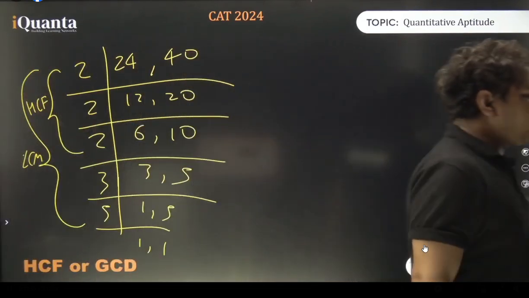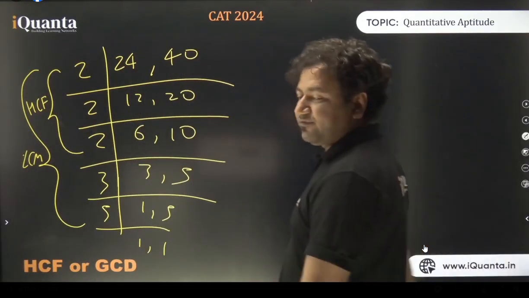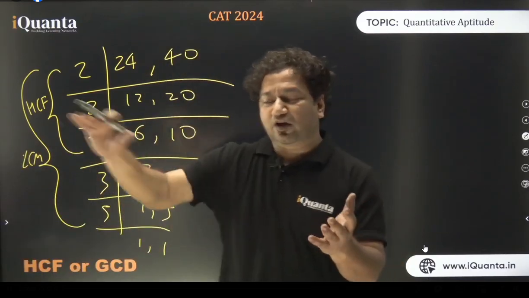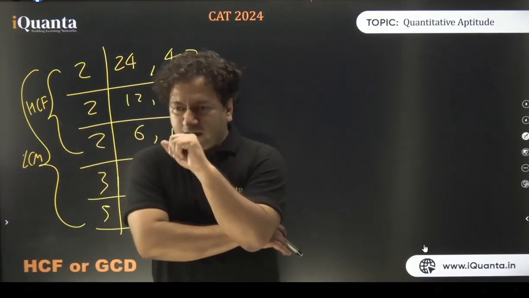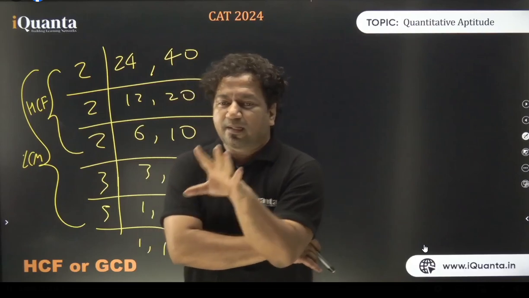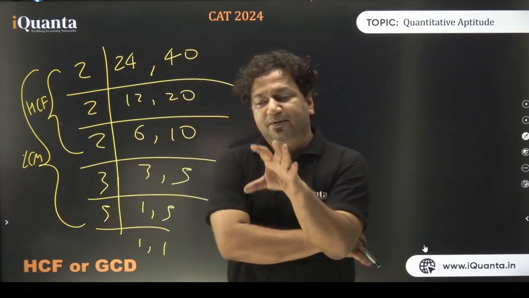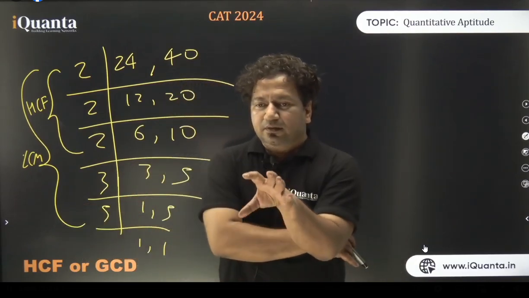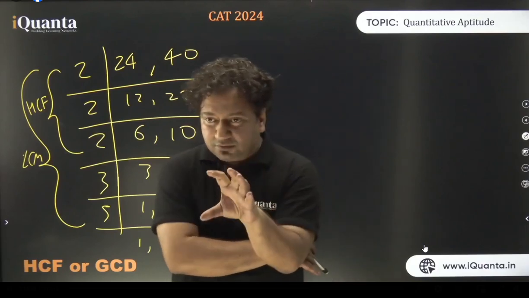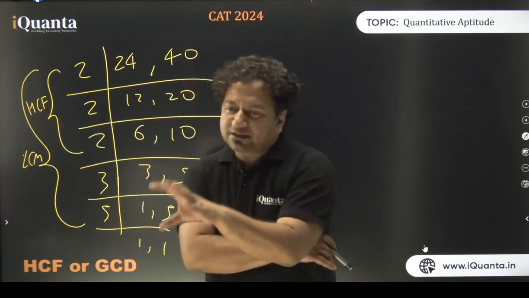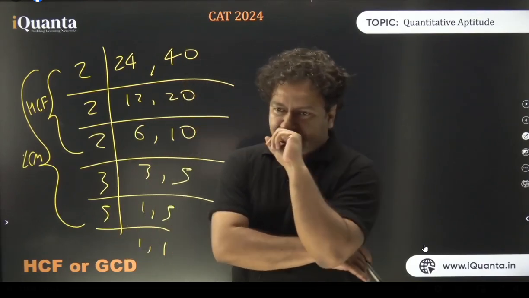So HCF is formed by common factors between both the numbers. LCM is formed by all the common factors taken once and all the uncommon factors also taken once. I'm repeating. HCF of two or more numbers is the product of all the common factors taken once and LCM is the product of all the common and uncommon factors both taken once. Cool?